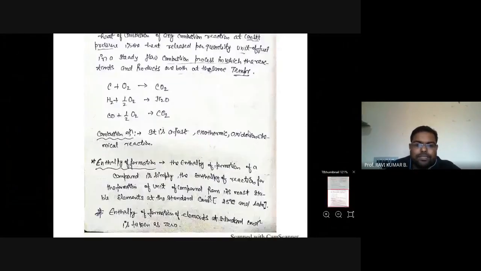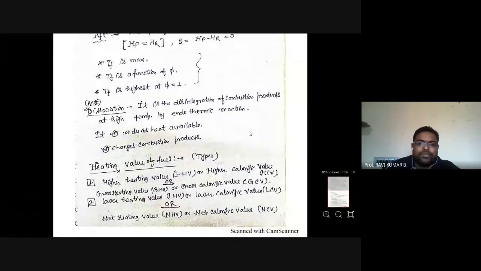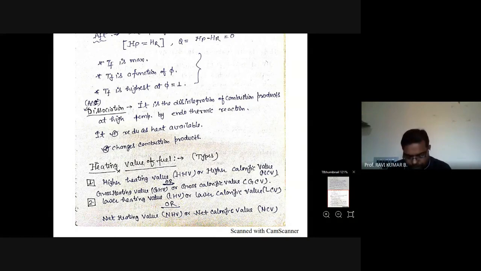Directly we'll go to the adiabatic flame temperature. Also we have seen dissociation. This is very, very important. Dissociation is the disintegration of the combustion products at a high temperature by endothermic reaction. When it happens, it always reduces the heat release, the heat available. It will also change the combustion products. Combustion products may carry some unwanted products which are not desirable for the combustion chamber. So some deposits may develop because of the dissociation.